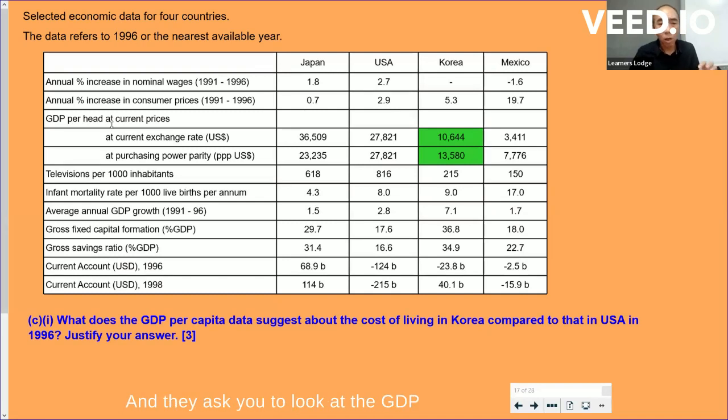And they ask you to look at the GDP per capita data, which is this row number 3. But they provide us with 2 sets of information for GDP per capita. One is at the current exchange rate. The other version is in terms of PPP exchange rates. So if you are not familiar with this or have forgotten, it's a good chance for us to revise our content knowledge. So let's look at the 2 numbers first.